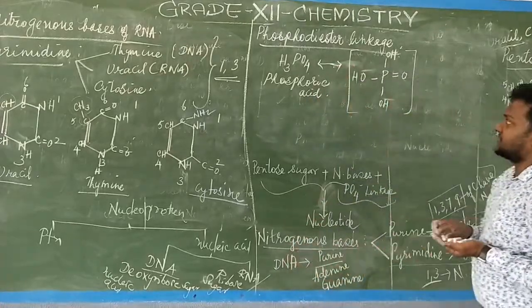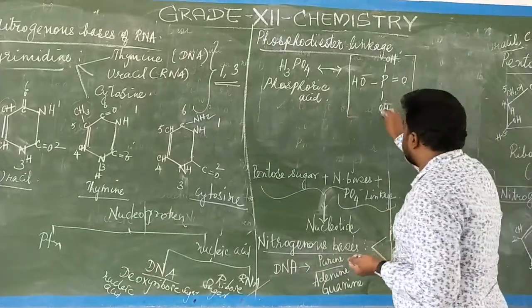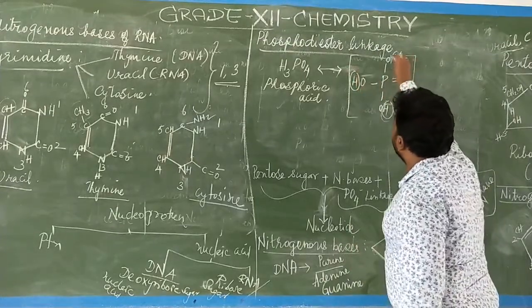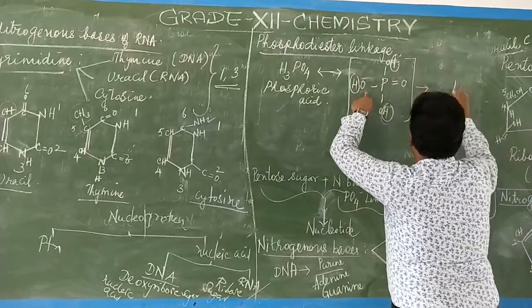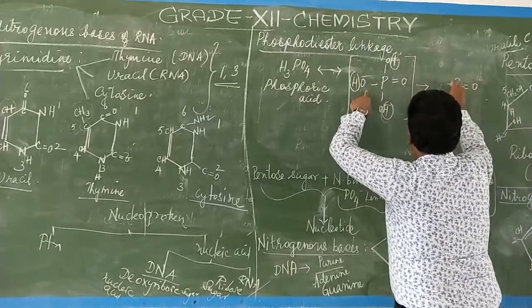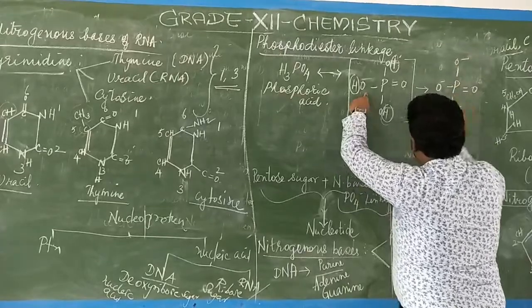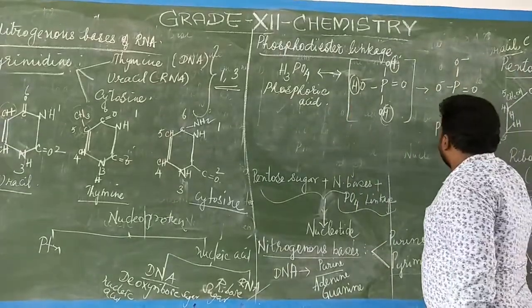Now after the cleavage, I cleave the hydrogens. Hydrogen is cleaved here, hydrogen is cleaved here. So what I get is the phosphate group: P double bond O, bond O minus, O minus. So what is this structure?